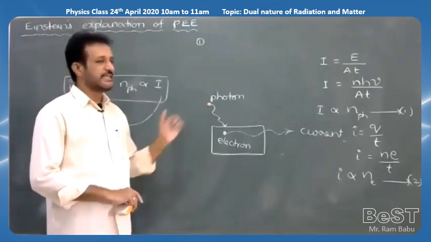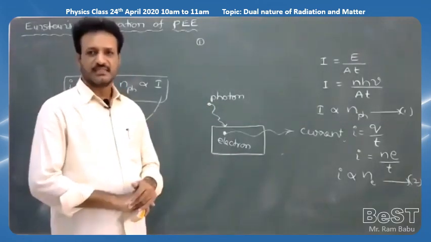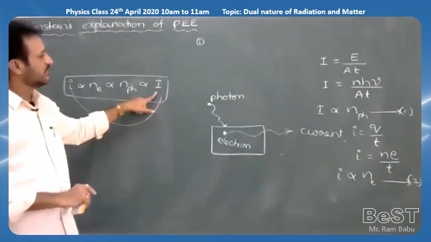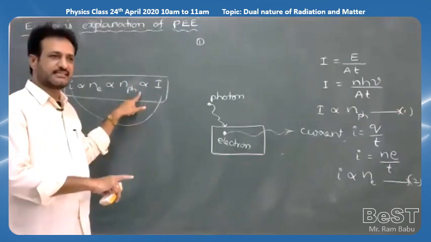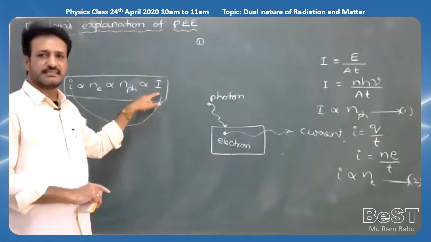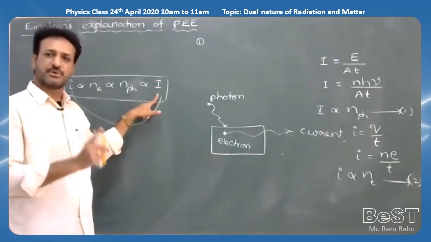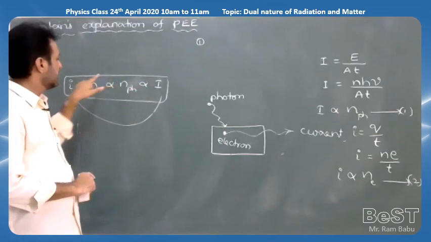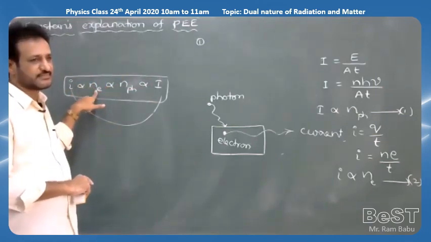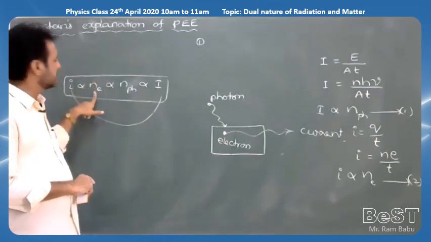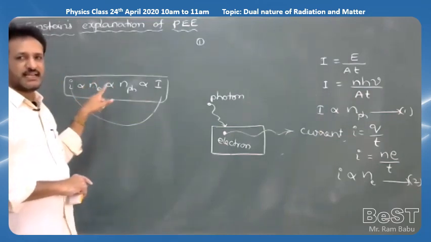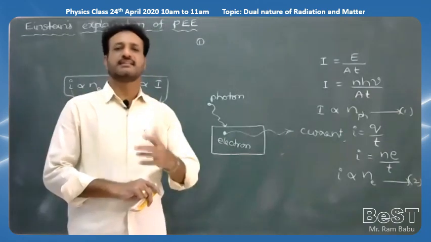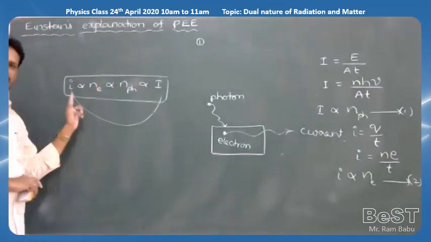If the intensity of the incident radiation increases, the number of photons increases, and the number of photoelectrons increases, and hence the photoelectric current also increases.